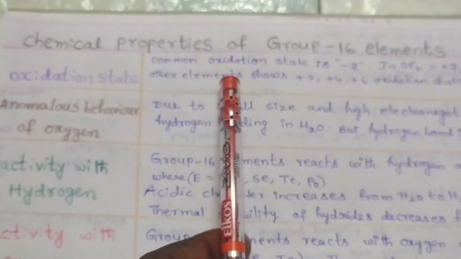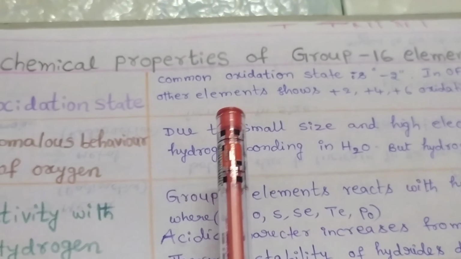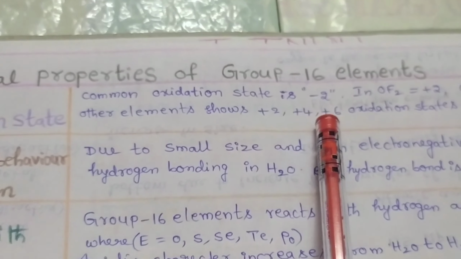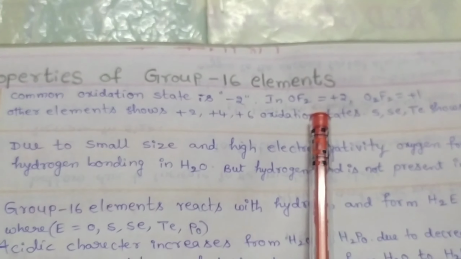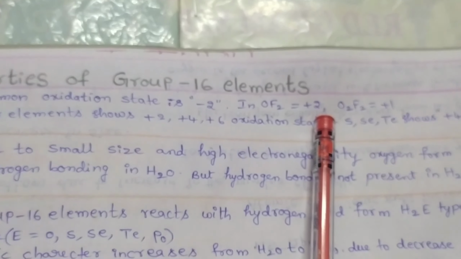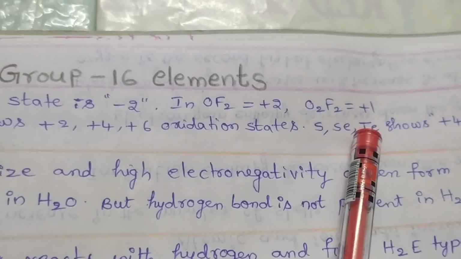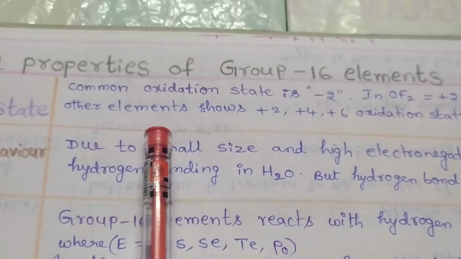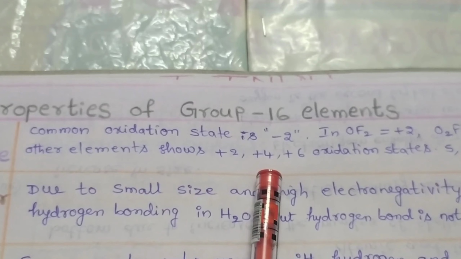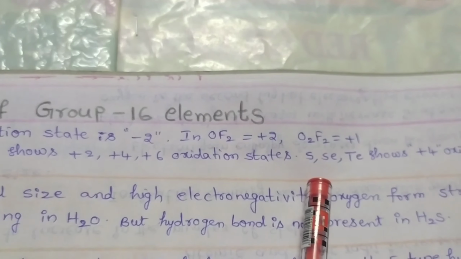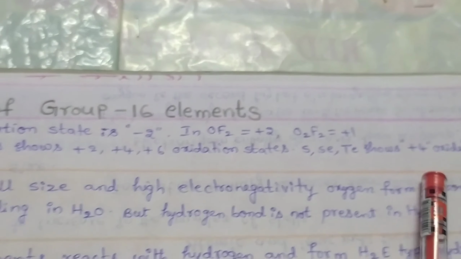Now we discuss the chemical properties of group 16 elements. Oxidation states. The common oxidation state of group 16 elements is -2. But in oxygen difluoride, oxygen shows the +2 oxidation state. In dioxygen difluoride, oxygen shows the +1 oxidation state. The other elements like sulfur, selenium, tellurium can also show +2, +4, +6 oxidation states. In sulfur, selenium, tellurium, the +4 oxidation state is more stable.